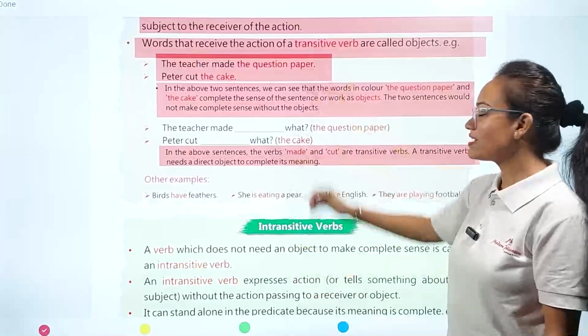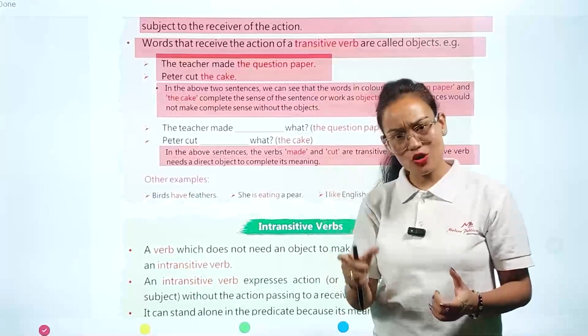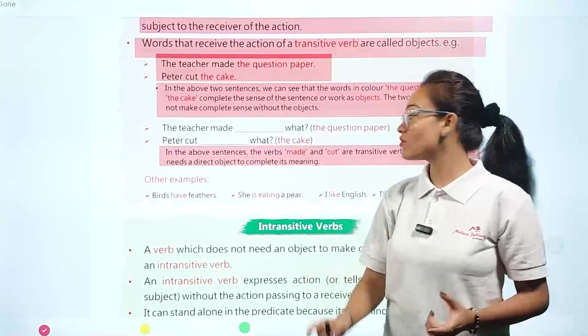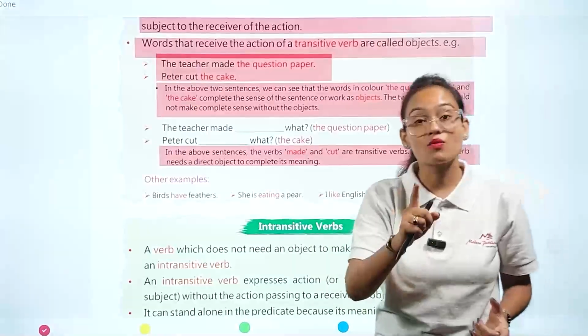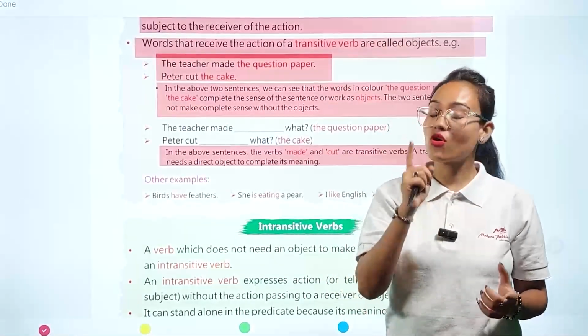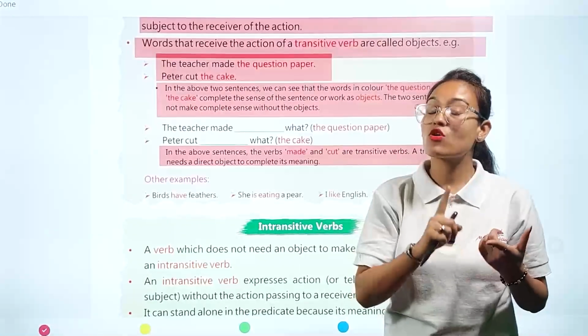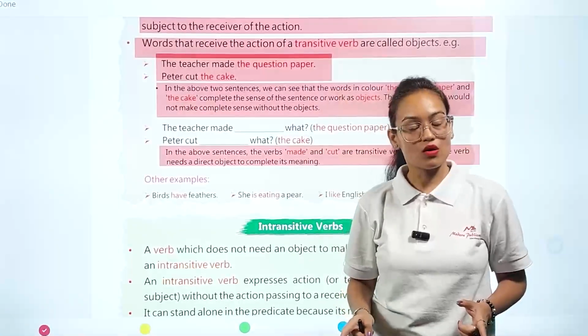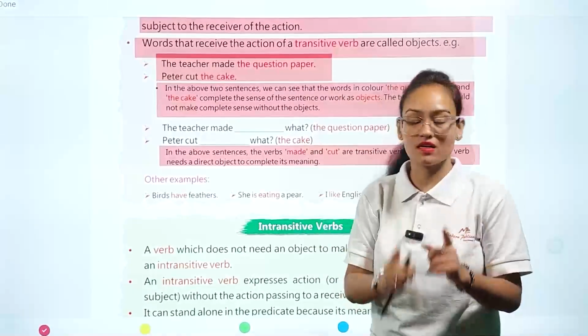So in a short sentence, what is the meaning of transitive verb? Transitive verbs are those category of words which always need an object. Transitive verbs are those category of verbs which always need the help of an object to complete their meaning.